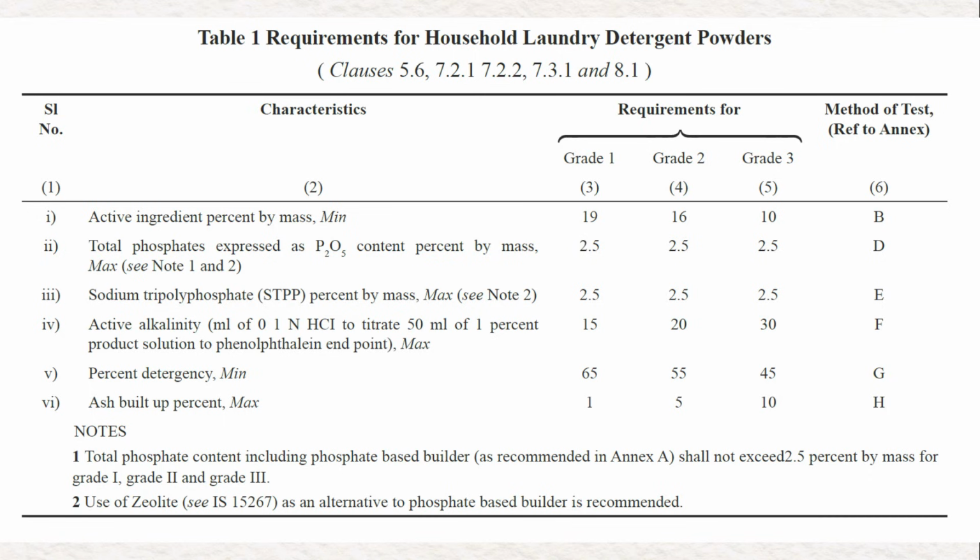Then they have given the minimum percentage detergency. For grade 1 they have given 65% detergency. This is one parameter to verify the cleaning performance of the detergent powder. Then total ash buildup, this is also for the purpose of protecting the environment. So these are all the specifications they have given.